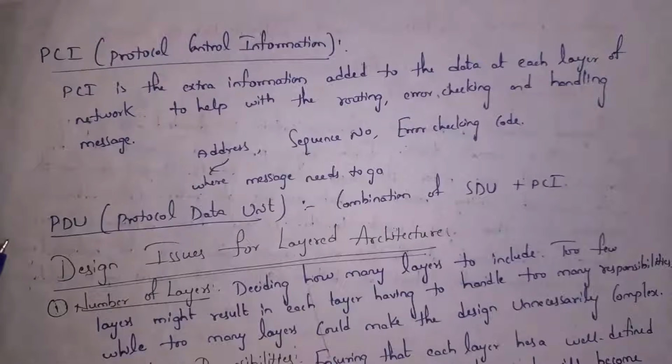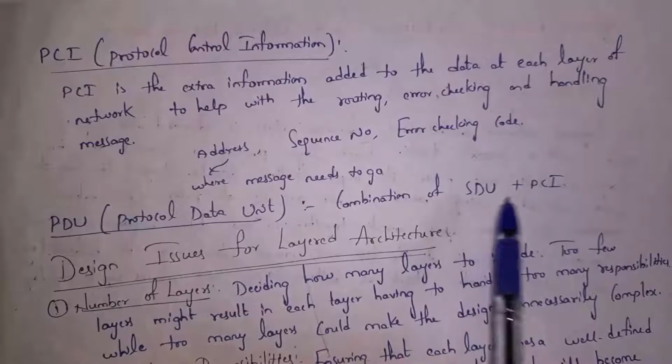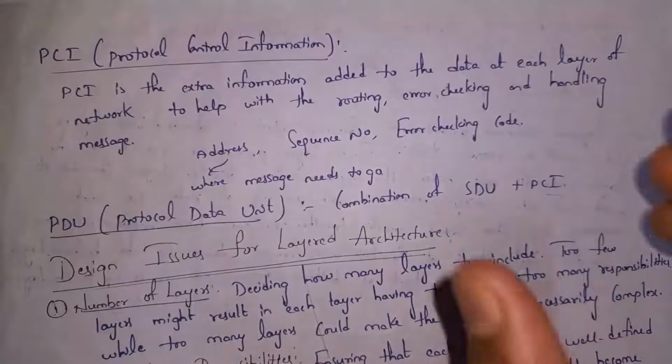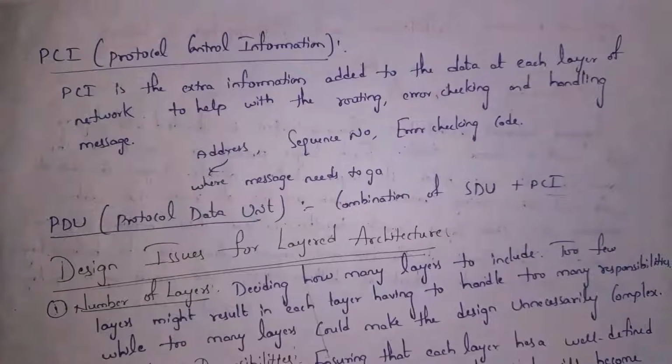Our next component is the PDU, that is the Protocol Data Unit. That is the actual data plus the extra data. If we combine both of these, then we call it a Protocol Data Unit. Shortly we call it PDU.